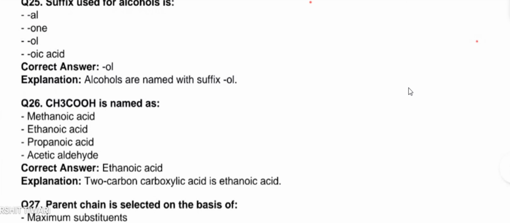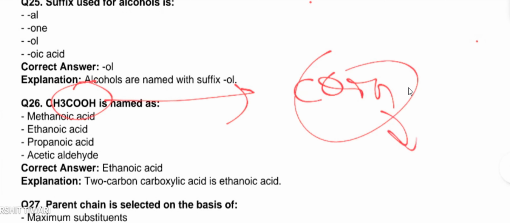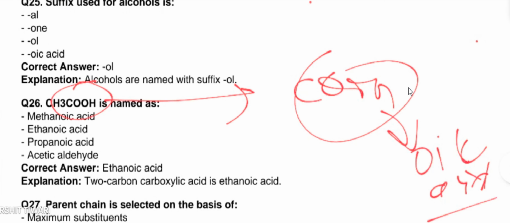Next question is CH3COOH is named as. If there is COOH in any structure, this is a sign of carboxylic acid, so we will have to add oic acid as a suffix in that.